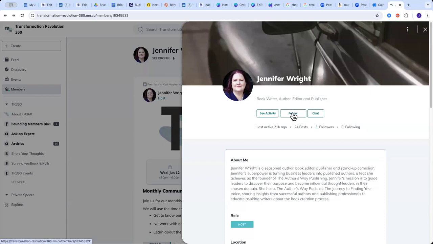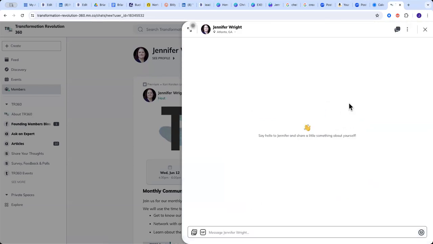You can follow that member. You can chat with that member. So you click on the chat button, you can send them a message. You can include graphics or whatever you want to include there, or just say hello.